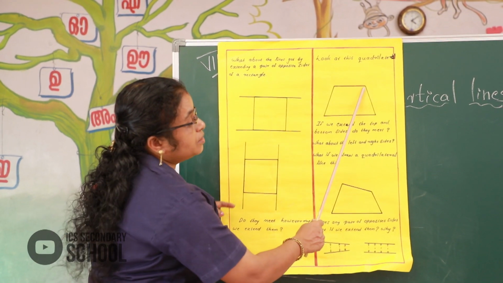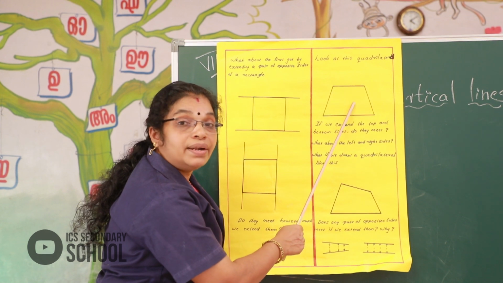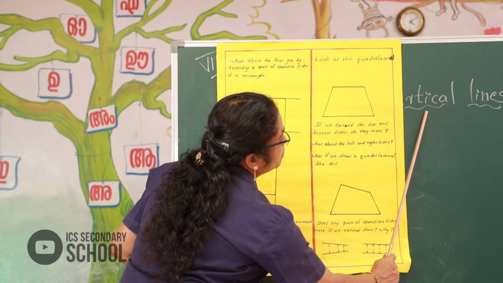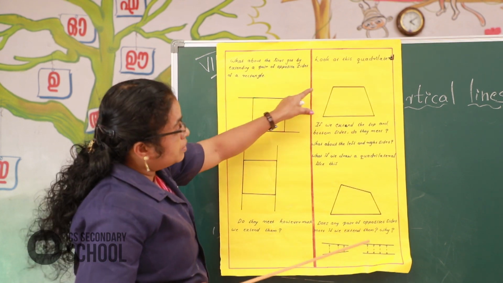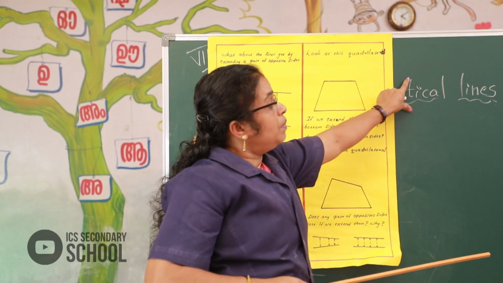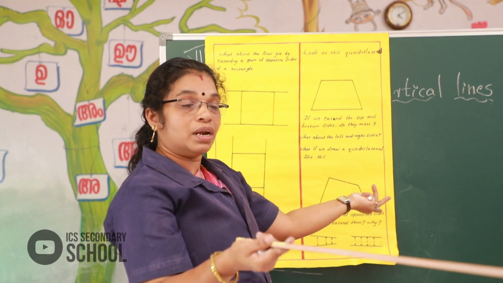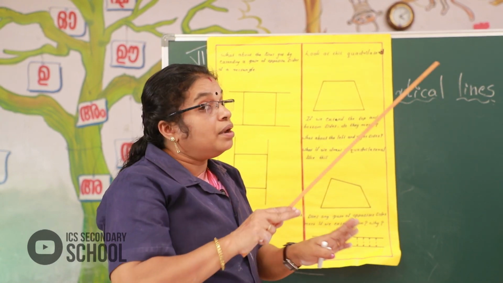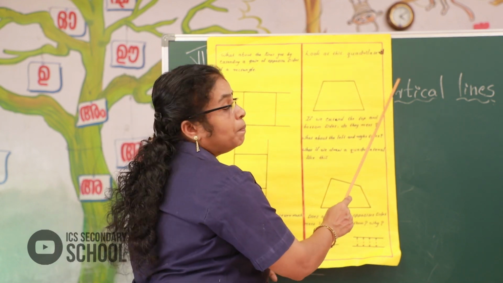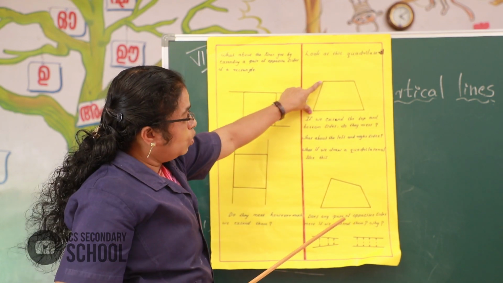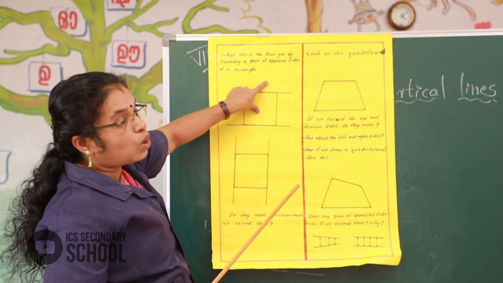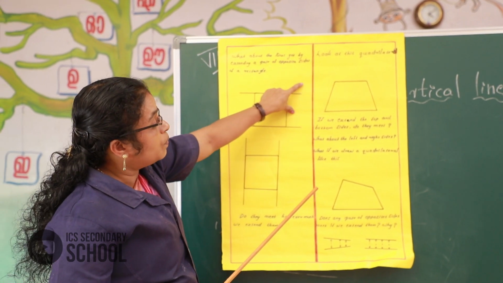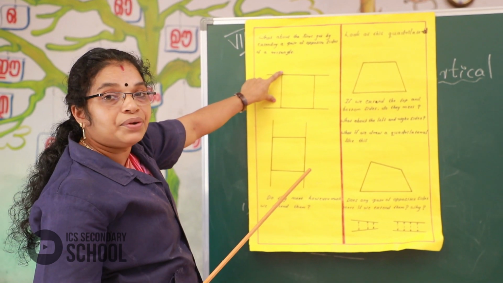If we extend the right side of the quadrilateral, it keeps the same distance throughout. They never meet. They're parallel.